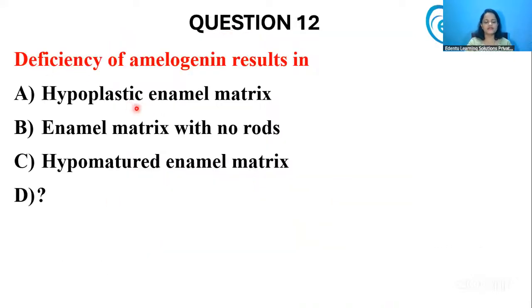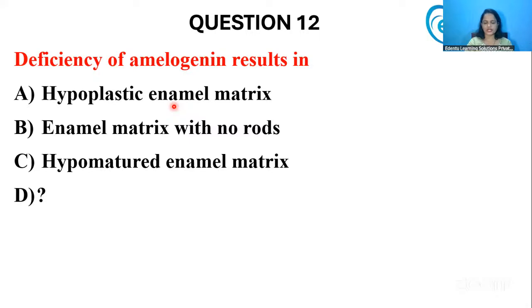Now, next question. Deficiency of amelogenin results in. So, what does deficiency of amelogenin result in? Is it a hypoplastic enamel matrix, or enamel matrix with no rods, or hypomature enamel matrix? And the fourth option was not recalled.